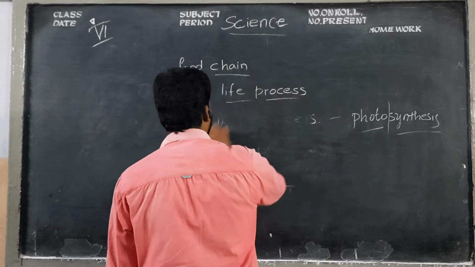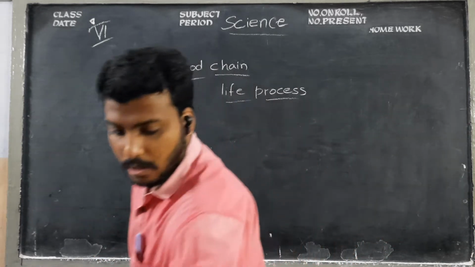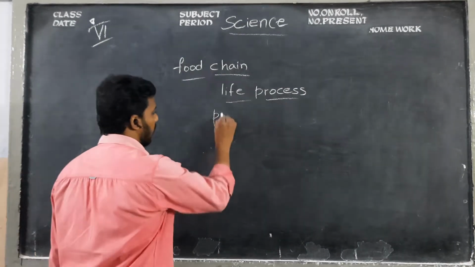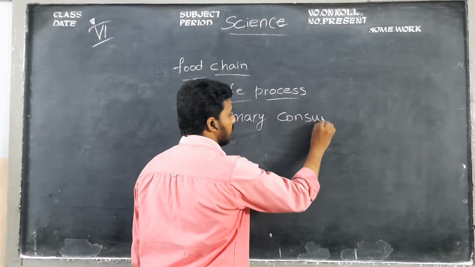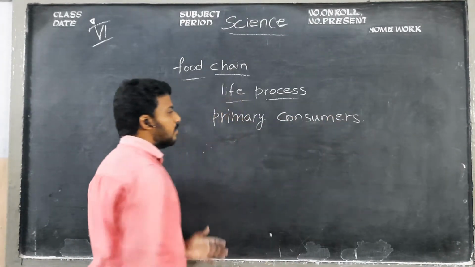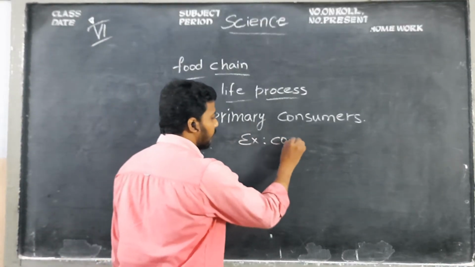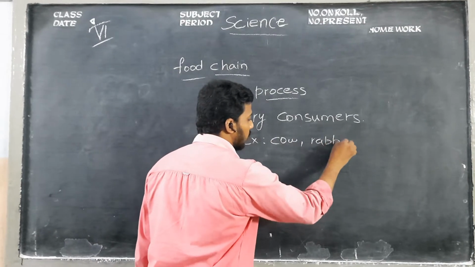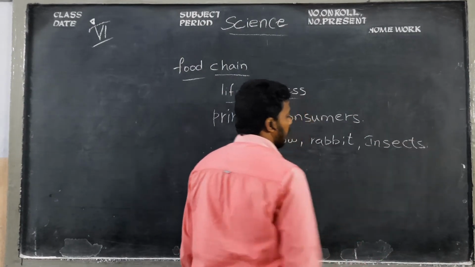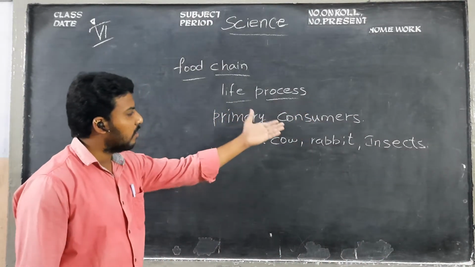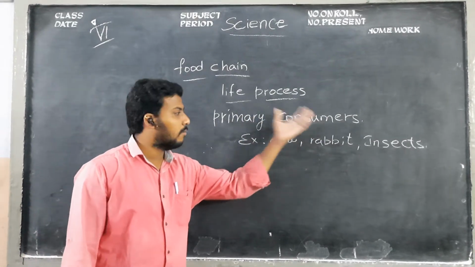In consumers there are mainly three types. Three types. First, primary consumers. Children, these primary consumers include some animals. What are those? Cow, rabbit, insects, etc. Who is the food of the primary consumers? Plants, children. All these animals eat plants.